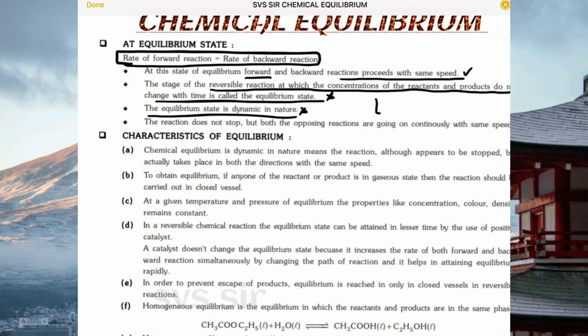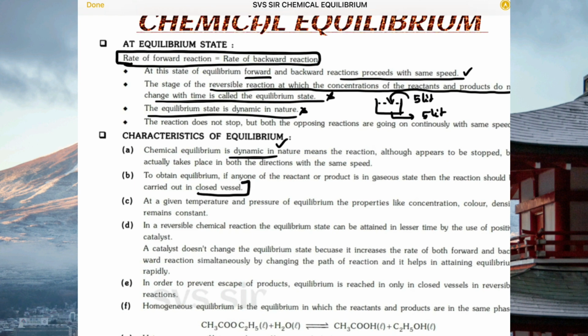What do you mean by dynamic in nature? Let us take a water tank. We are adding 5 liters of water. At the same time, we are removing 5 liters of water. But the level of the water remains the same. Dynamic meaning is, equilibrium state is attained, but still forward and backward reactions are taking place. Such a state we are calling dynamic in nature. So first important point, equilibrium is dynamic in nature.